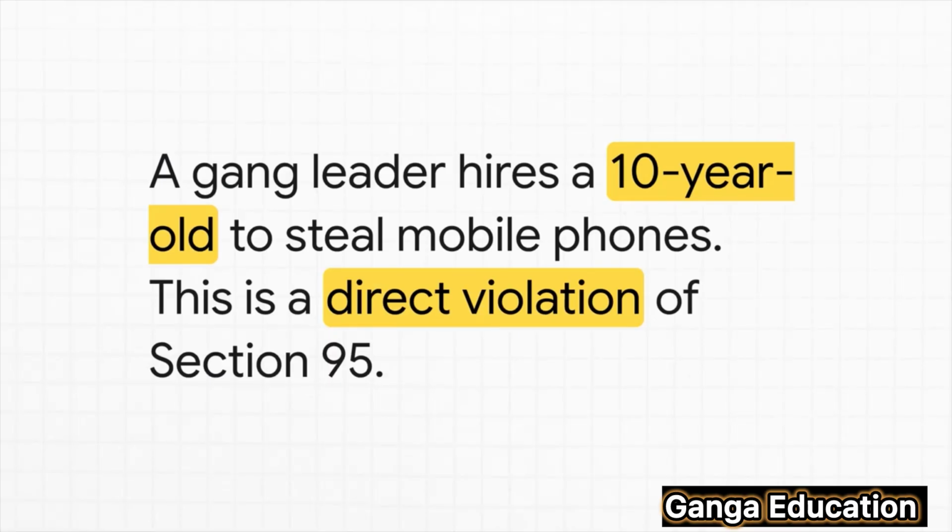Let's think about a hypothetical situation for a moment. Imagine a gang leader who hires a 10-year-old child to go and steal mobile phones from a busy, crowded market. This scenario? It's a textbook example of a direct and clear violation of Section 95. The child is being explicitly hired for the purpose of committing an offense.